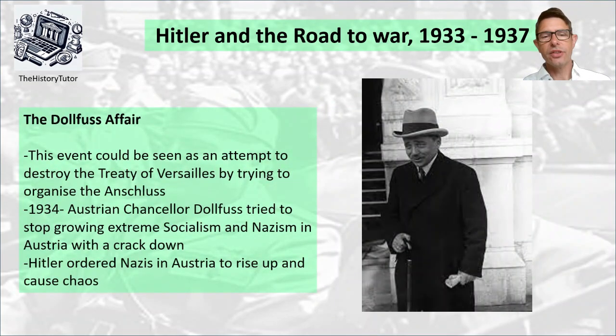Next on Hitler's agenda was trying to organise the Anschluss. This could be an idea of breaking the Treaty of Versailles by trying to claim more land. So we get an event called the Dollfuss Affair. In 1934, Austrian Chancellor Dollfuss tried to stop the growing extremism of socialism and Nazism in Austria with a crackdown. And Hitler ordered his Nazis to rise up and cause chaos against Dollfuss's government.